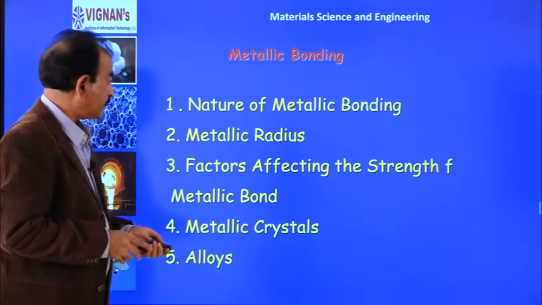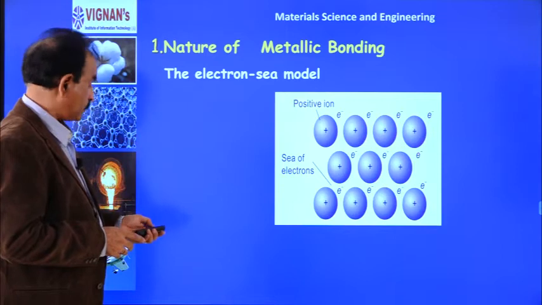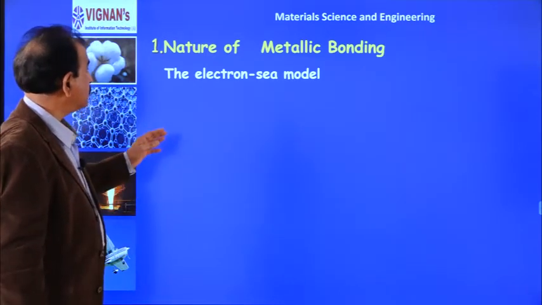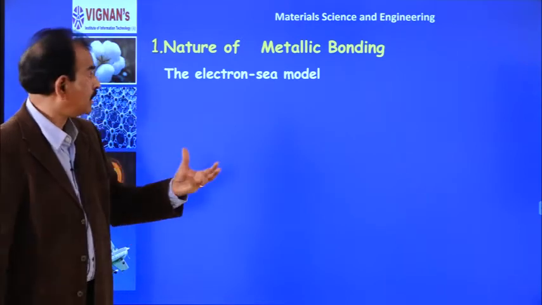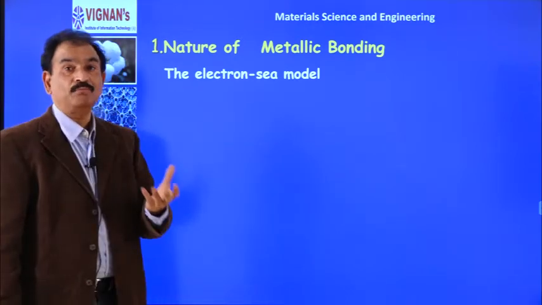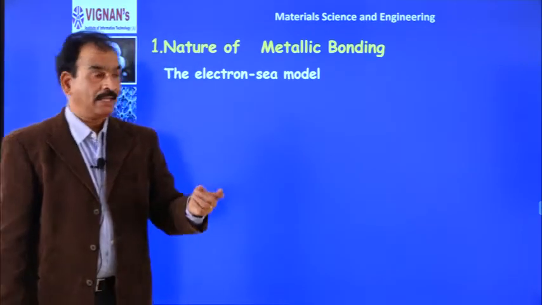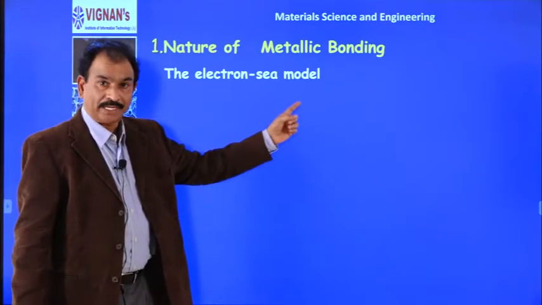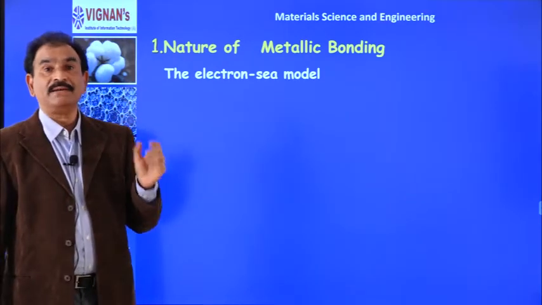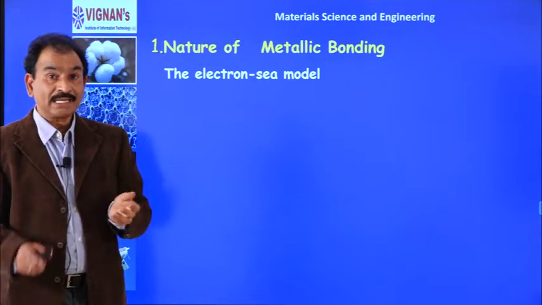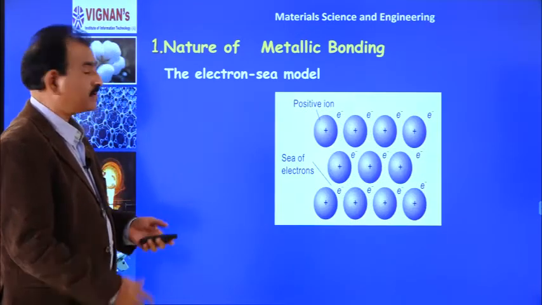So, the metallic bond can be explained with the help of a model called the electron sea model. I am repeating, a metallic bond can be explained with the help of a model called the electron sea model. So, what is the electron sea model? You will understand now. Suppose you take a metal.